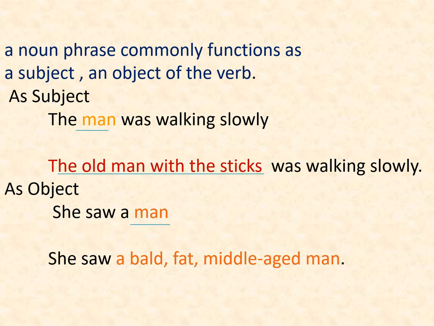In this sentence, a bald, fat, middle-aged man is a noun phrase. It is functioning as a noun in the above sentence. That means the noun phrase is the object of the verb saw in this sentence.